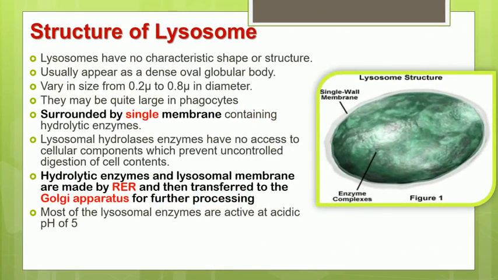Now let us understand the structure of lysosome. In this picture you can see basically it is a single-walled membrane surrounding the lysosome, and these lysosomes have many complex enzymes. Around 40 different enzymes are present in the lysosome. Lysosomes do not have any characteristic shape or structure. However, most of the time they are seen as dense oval globular bodies.